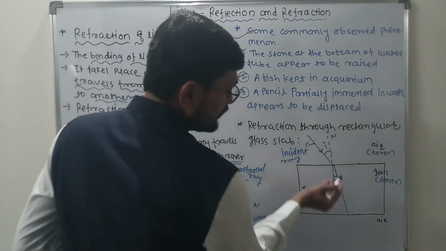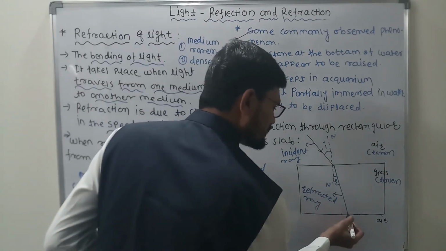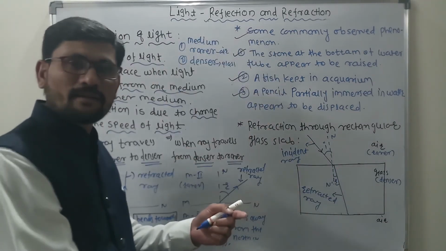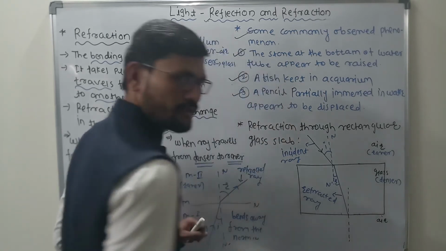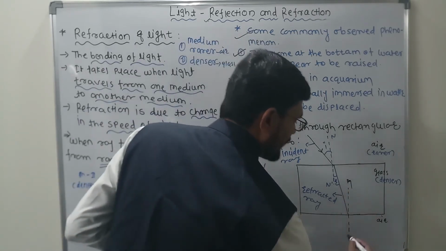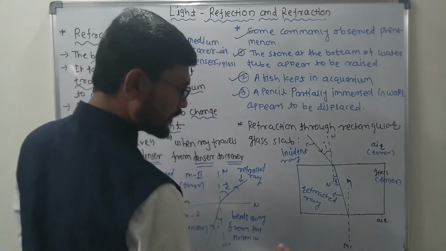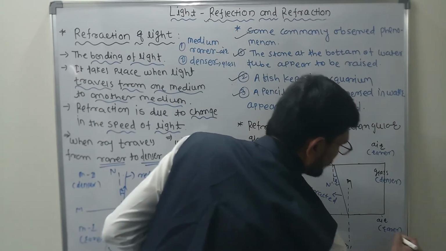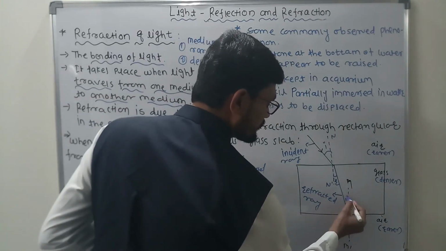Now again light enters the other face of the glass slab. When the light reaches the other face, obviously it will try to come out of the glass slab. So at this interface again we draw the normal, let us suppose it is M and M dash. Now light is coming from the denser to the rarer medium. This is again the angle of incidence.